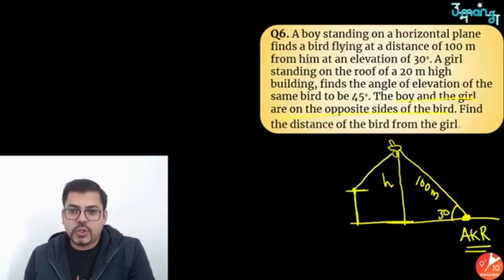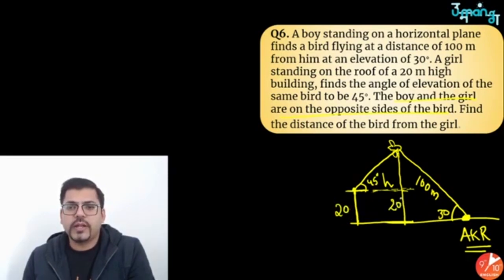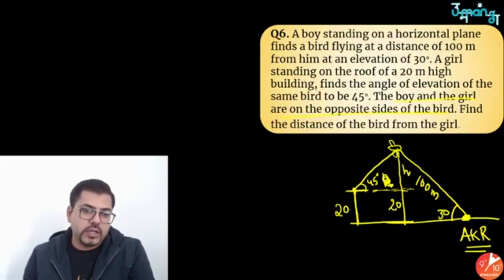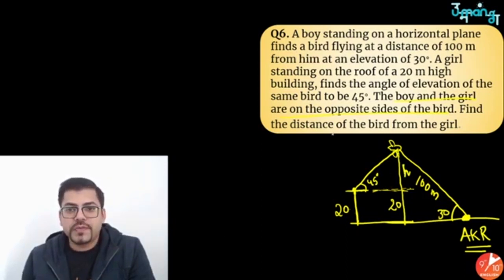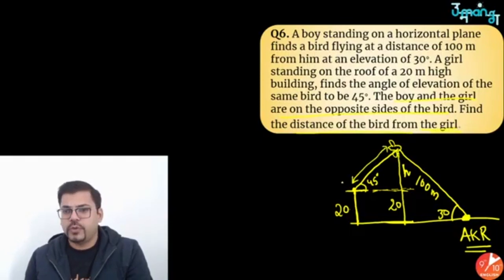So anyways, this is the girl. She is watching the bird. Now this angle which she is making is 45 degrees, and she is at a height of 20 meters. So if this is 20, surely you can understand that this is also 20 without any doubt. So if I assume only this height to be h, let me just erase it. I hope you understood that we have to find the distance of the bird from the girl. Sorry, we don't have to find h, we have to find this. Okay, we'll find it, no issues.